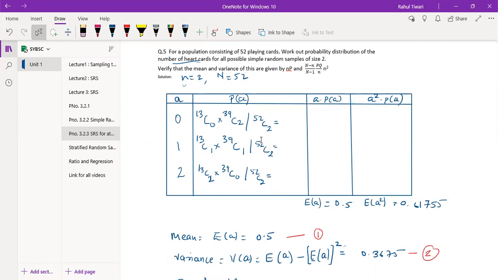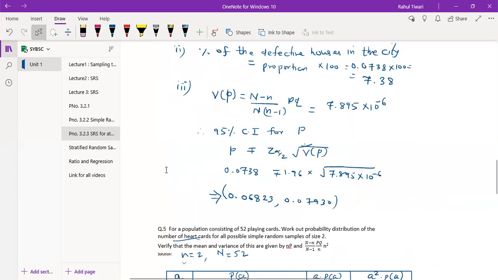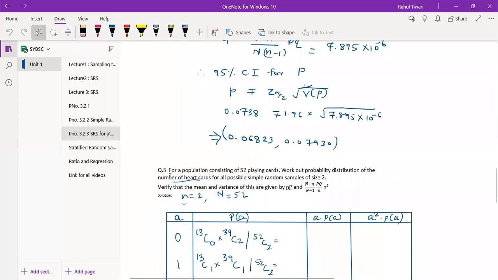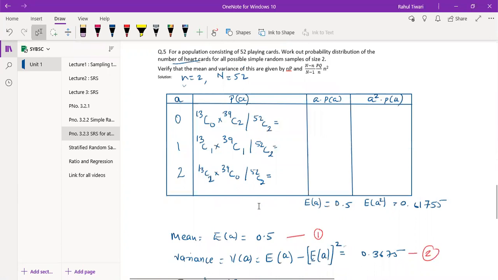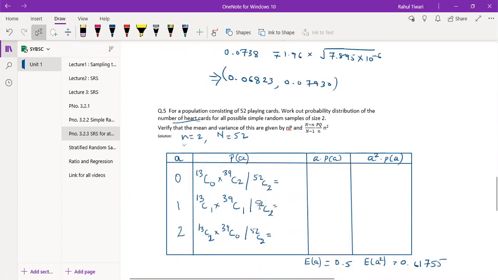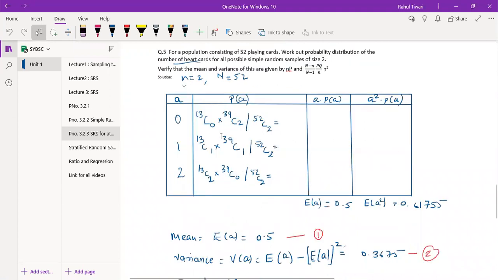Let me think. This is without replacement. Yeah, this is without replacement. Because if you use with replacement, it becomes binomial.